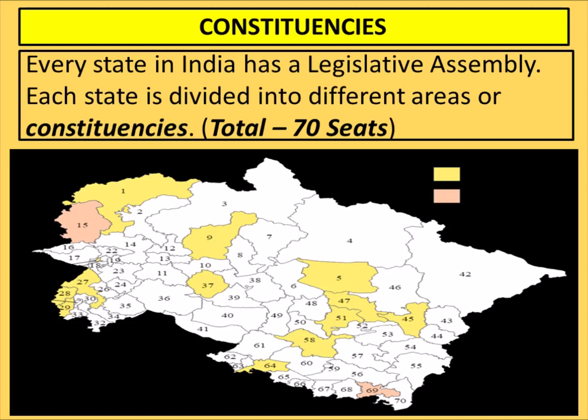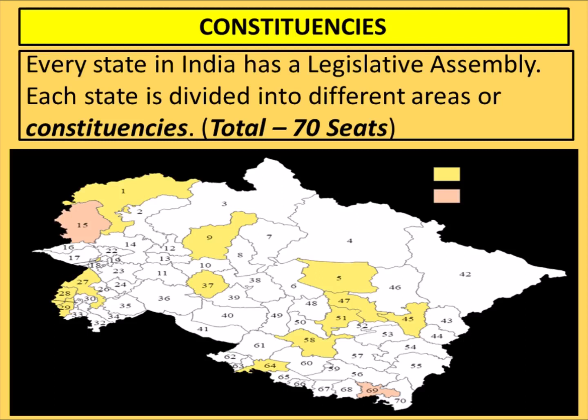Now what happens? Each state is divided into different areas known as constituencies. Let us talk about Uttarakhand. This is the map of Uttarakhand, and Uttarakhand is also a northern state. It's a small state. There are a total of 70 constituencies, which means there are 70 seats, which means 70 MLAs the people of Uttarakhand will select from their state.